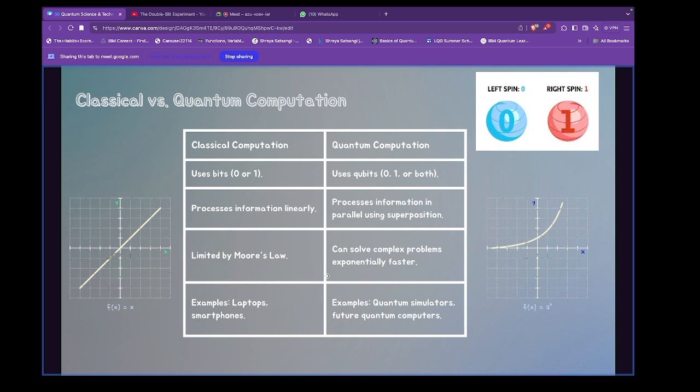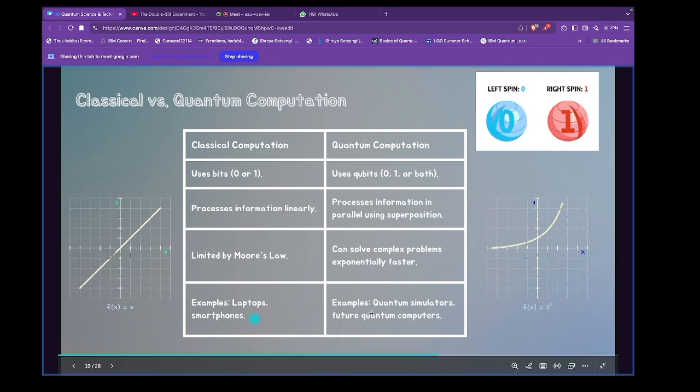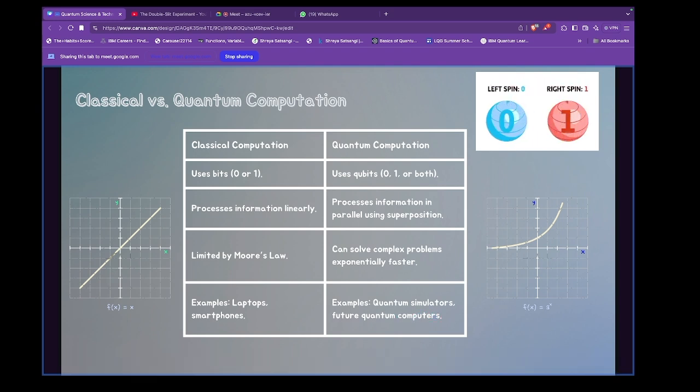Okay, and quantum computation solves problems in an exponentially faster way. We will see in the next applications how they are solving exponentially faster. I won't go much into the mathematical details, but I'll tell you a few algorithms that work. The examples are your laptop, smartphones. For quantum computation, there are quantum simulators right now that we use more often, and then there are quantum computers.